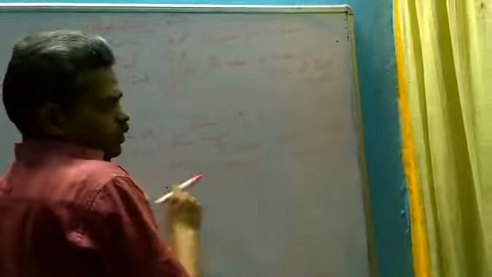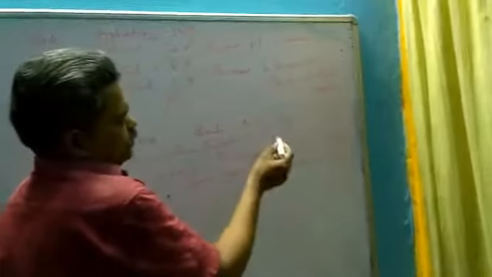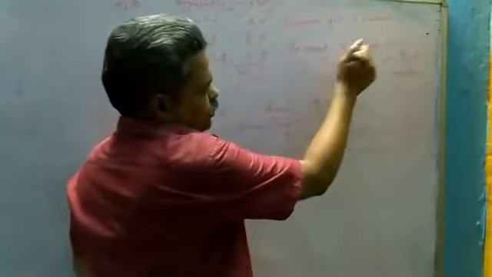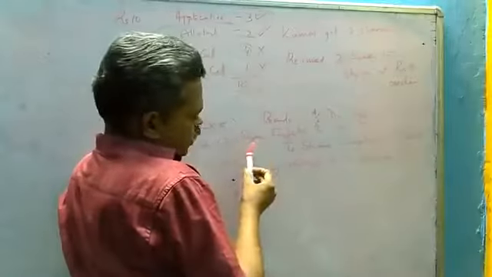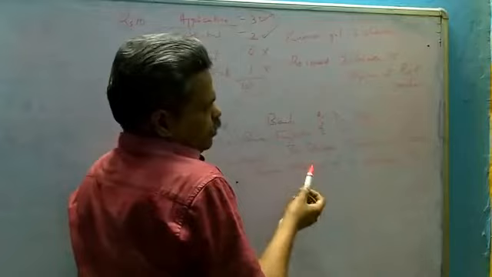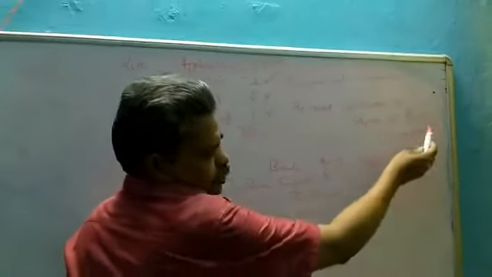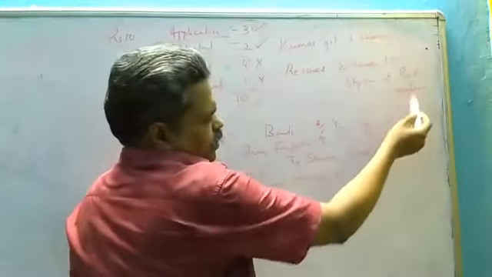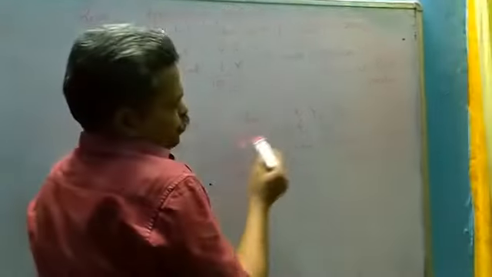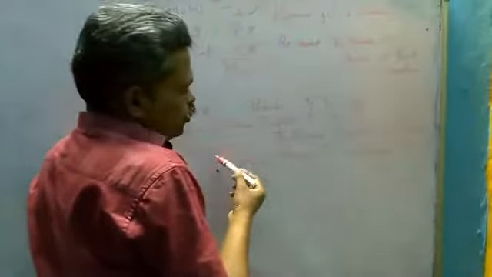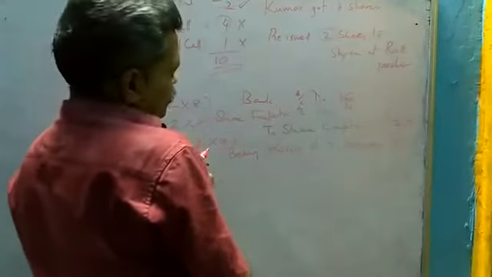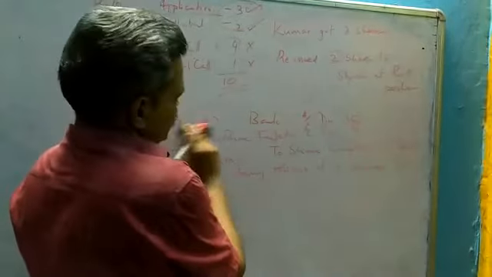Then repeat again, bank debit 16, where 2 shares were issued at a price of 8, 2 into 8, 16. Share forfeiture account debit, actually it is a discount, price is 10, we are issuing at a price of 8, discount is 2 rupees, 2 into 2, 4 rupees. Then to share capital, the value of share is 10, so 10 into 2, 20. This is the entry for reissue of 2 shares.